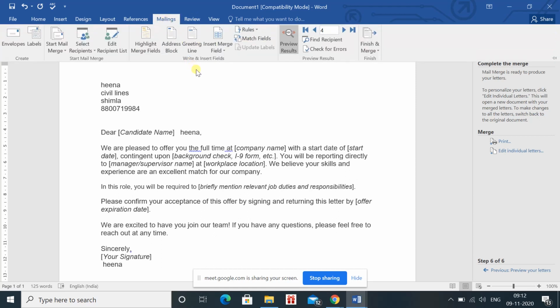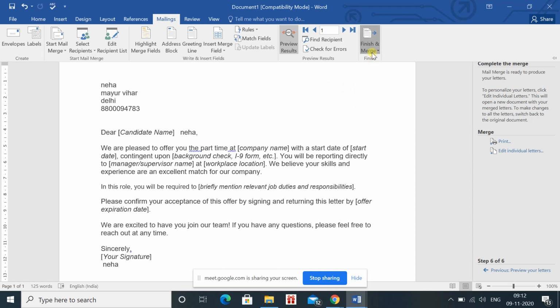In this case the information is coming individually one by one. You can see in the Mailings tab that you can change the recipient number, so the information will change and they are coming individually. But suppose I want a single file with a single letter. In that case also I can do it.